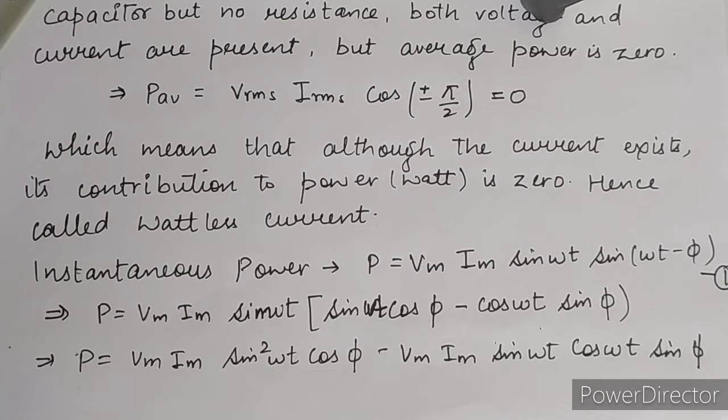Any doubt? Now which formula do we use? Sine A cos A is equal to half of sine 2A.